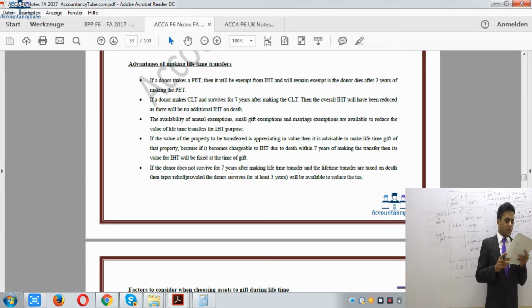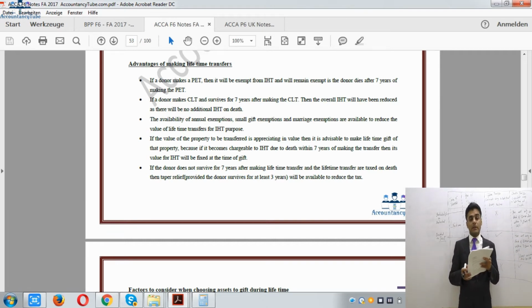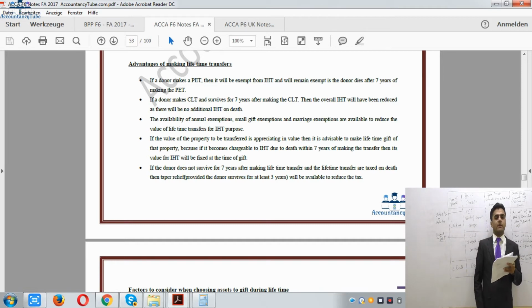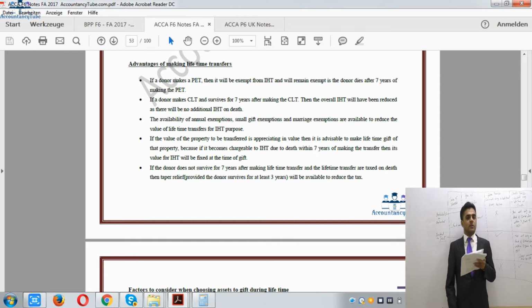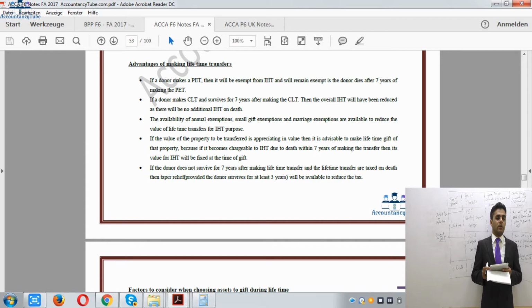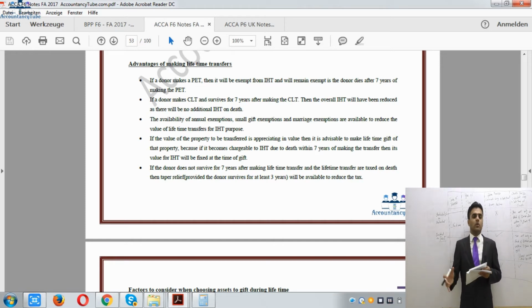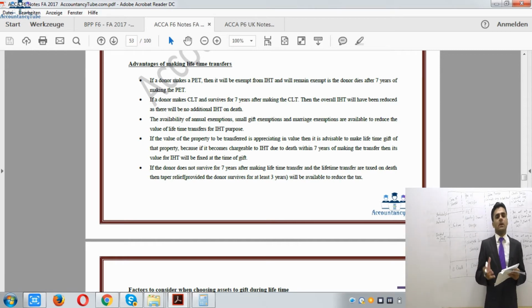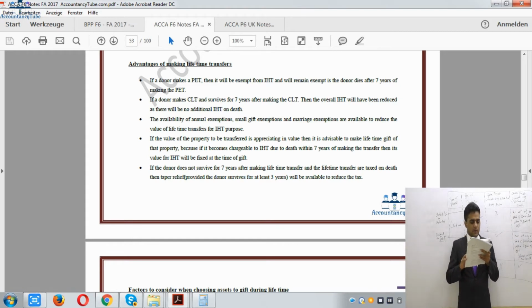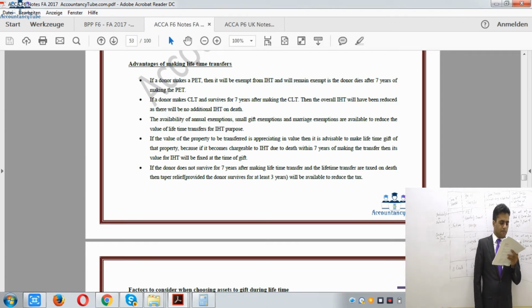And if the property to be transferred is appreciating in value, sometimes properties are of a kind which appreciate in value, say for example a building or land. That is a kind of asset which increases in value with the passage of time. So if it is such an asset, then it will be beneficial to gift it during our lifetime, because even if we die within 7 years, the tax will be paid on the amount when the gift was made. So it will be fixed at that amount, and by the time of death the value of the asset might have increased, but the tax will only be paid on the price when the gift was made. That is basically the benefit of this. All right.